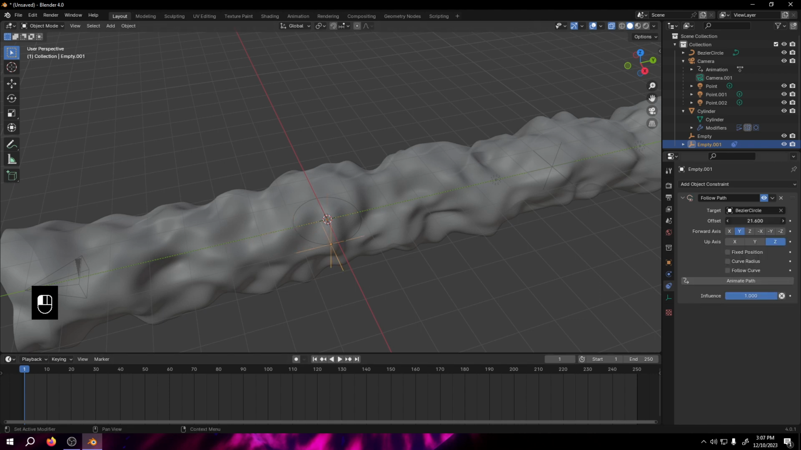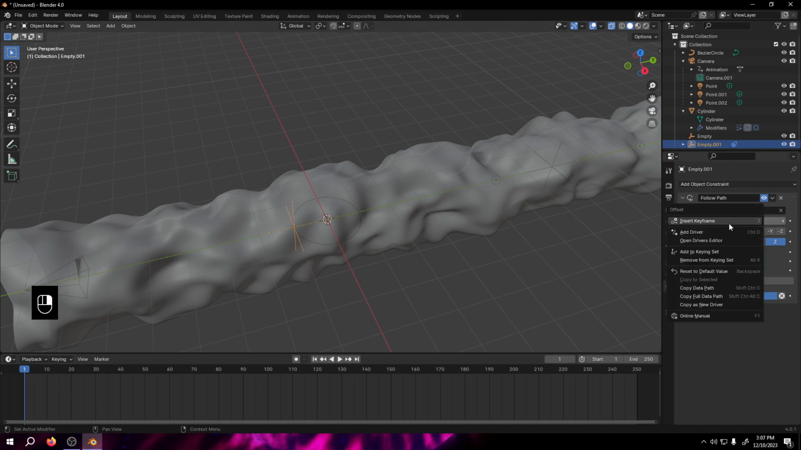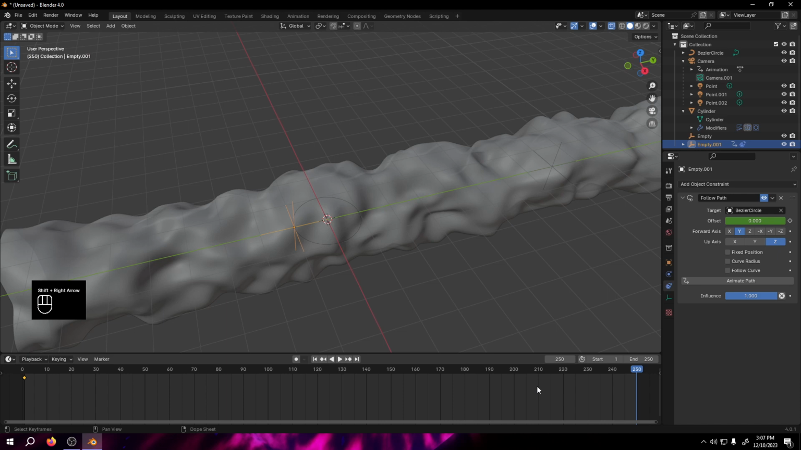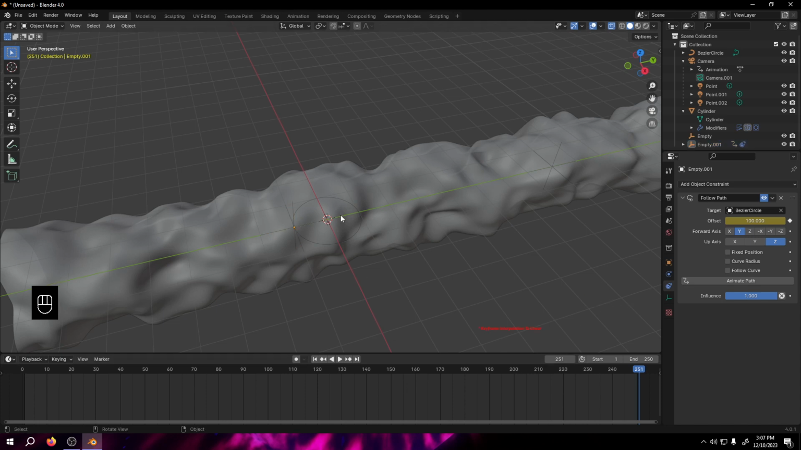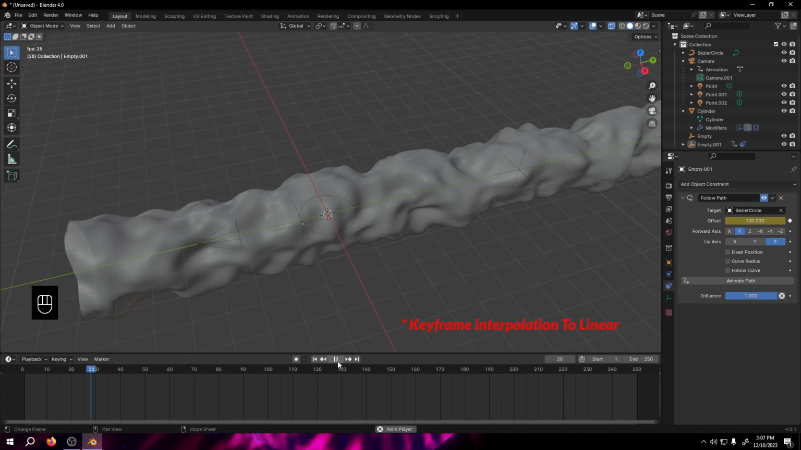So that empty object is now following the path actually. I hope you got that. So we are on the first keyframe and add a keyframe here, and same thing, just jump over one frame here and add another keyframe at 200, and you'll see that the thing is now moving.